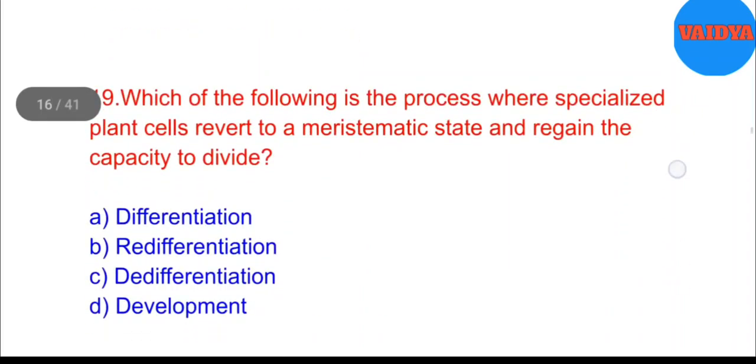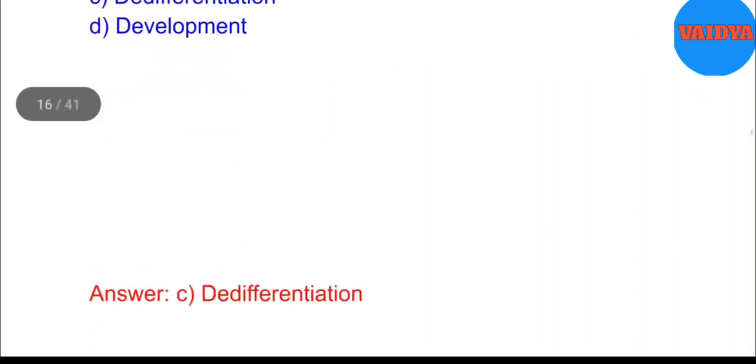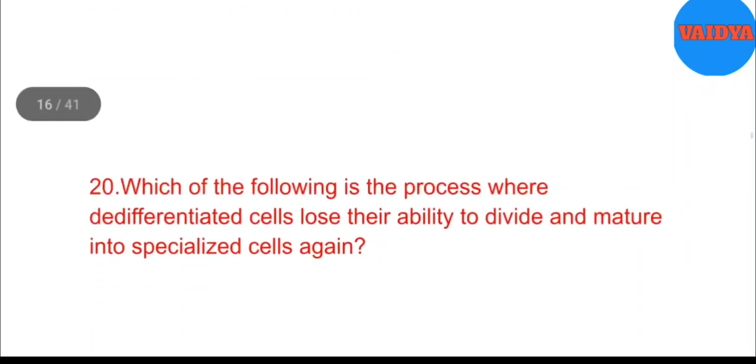19. Which of the following is the process where specialized plant cells revert to a meristematic state and regain the capacity to divide? A. Differentiation. B. Redifferentiation. C. Dedifferentiation. D. Development. Answer: C. Dedifferentiation.